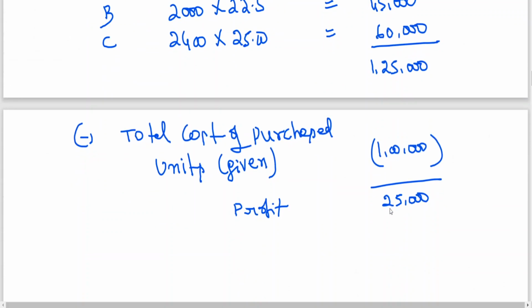Now we can go for percentage of profit on sales, because it is better to have sales, because we are having selling price. You can also find out percentage of profit on cost price. So 25,000 by 1 lakh, you can get percentage of profit on cost price. Again, that is to be converted into selling price. Why should I waste my time? So directly I am calculating percentage of profit on sales.